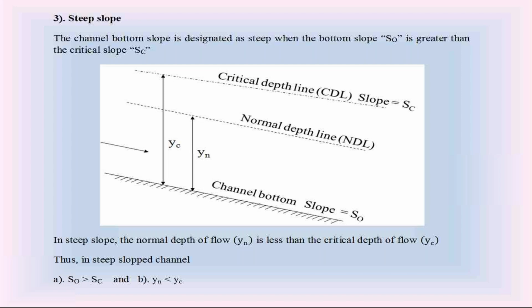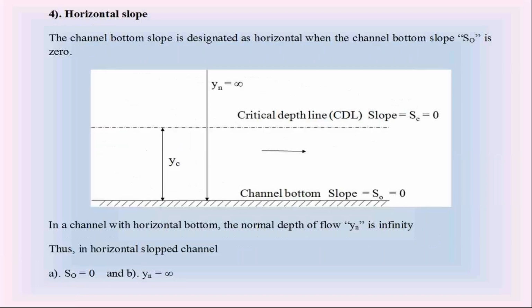The fourth channel bottom slope is horizontal slope. This is imaginary. Only in limited cases, the channel bottom is having horizontal slope. If the channel bottom is horizontal, the channel bottom slope S0 is equal to 0, and we call this channel bottom horizontal slope.